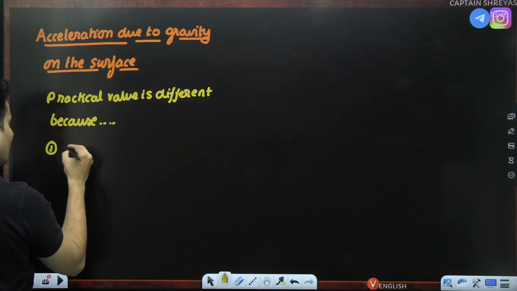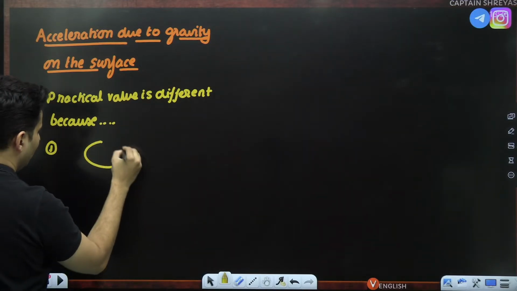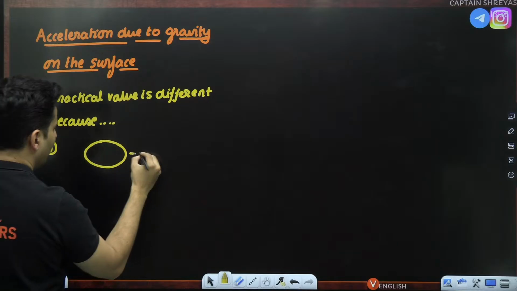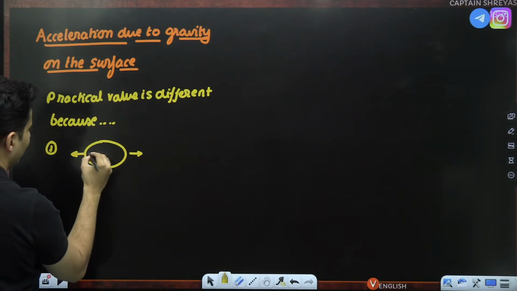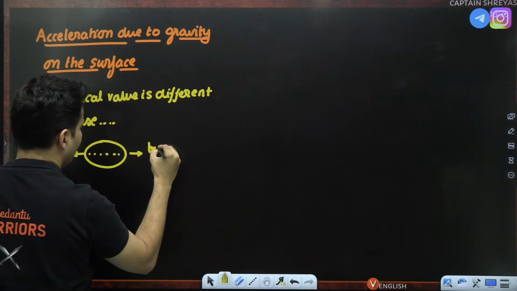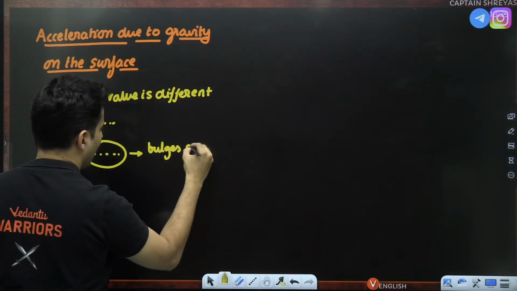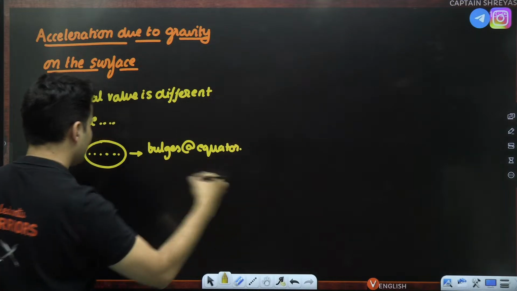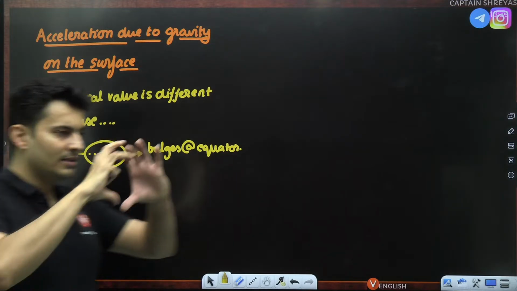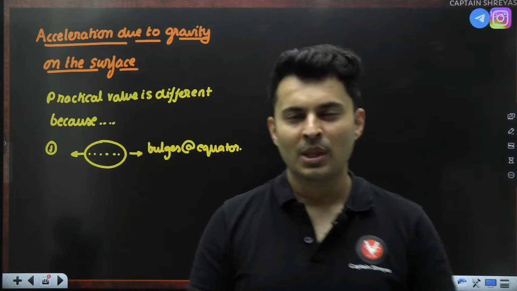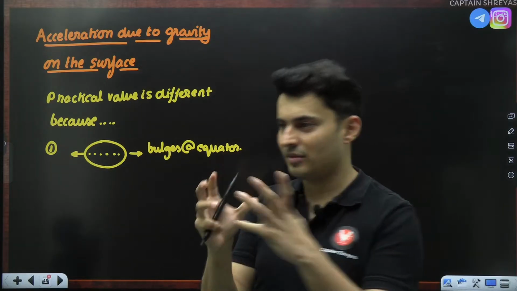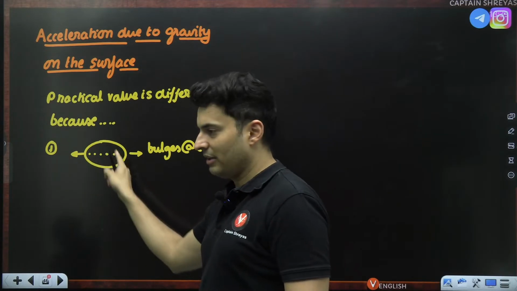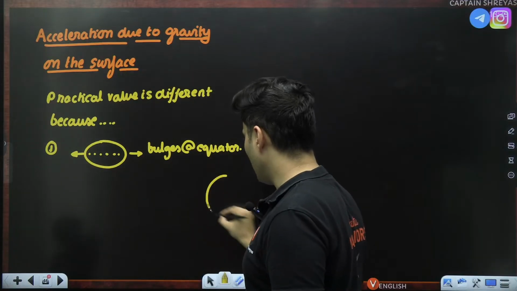Number one, the earth is not a perfect sphere. It slightly bulges at the equator. So because of that, our calculations are slightly wrong because earth is slightly ovalish in nature. We have assumed the earth to be a sphere. What diagram I have shown is very ovalish. Actually, it is almost round.